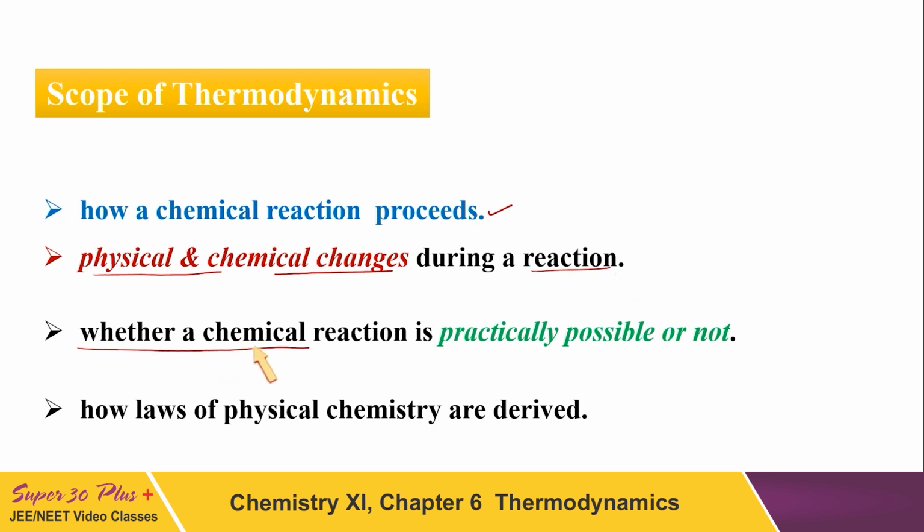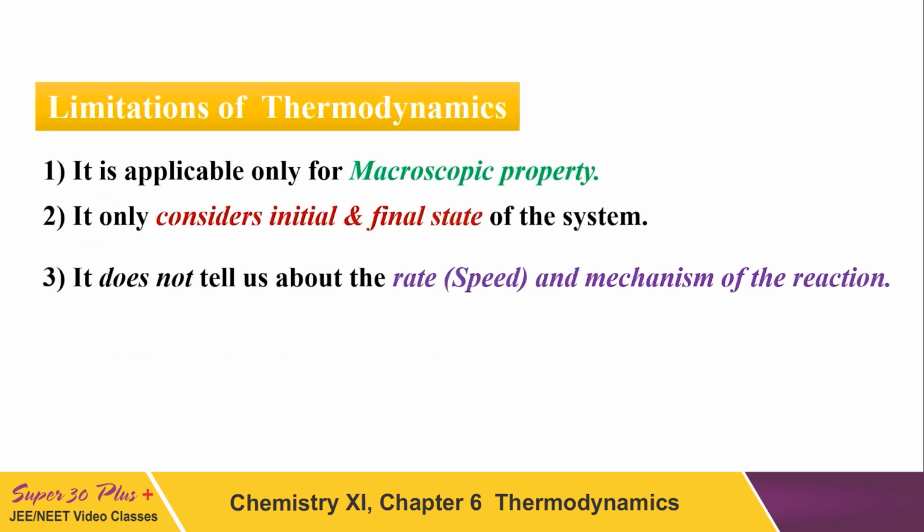Whether a chemical reaction is practically possible or not, you would be able to answer. And how the laws of physical chemistry are derived, since they are basically derived from thermodynamics. You would be able to answer all these questions once you finish this chapter. So I hope now you are getting how important this chapter is.